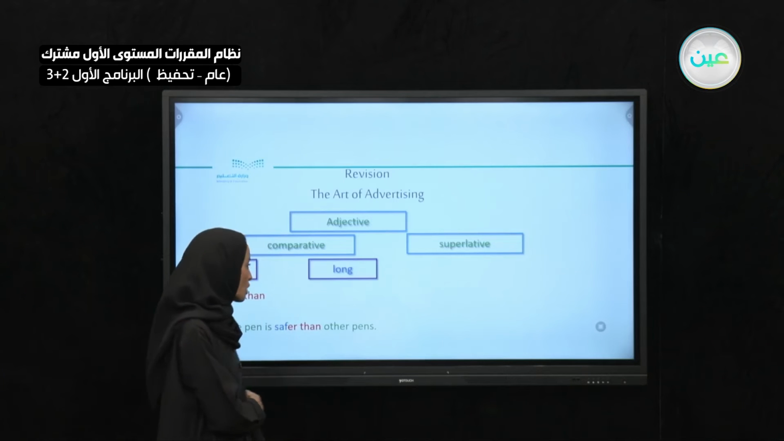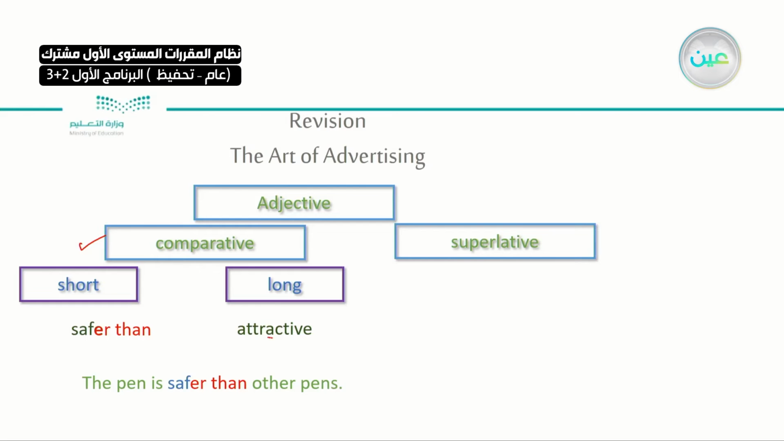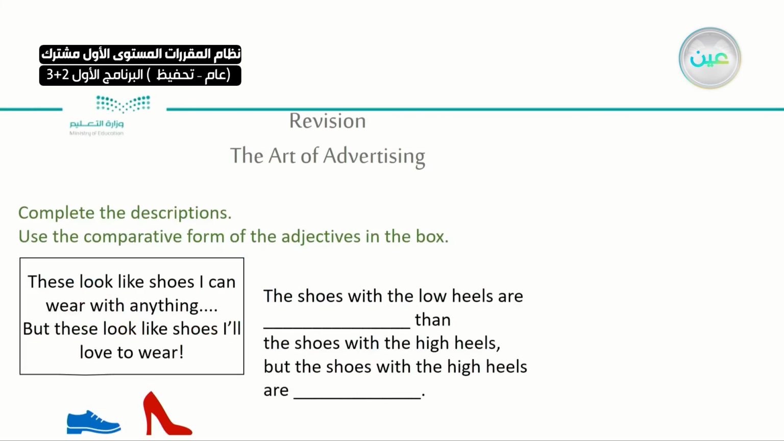Expensive, attractive. So attractive, long adjective, we're having many vowel sounds. So I would say it is more or less attractive than. More attractive than, less attractive than. So the pen is more attractive than the black one. The white pen is more attractive. I liked it more. Let's do this exercise in here.